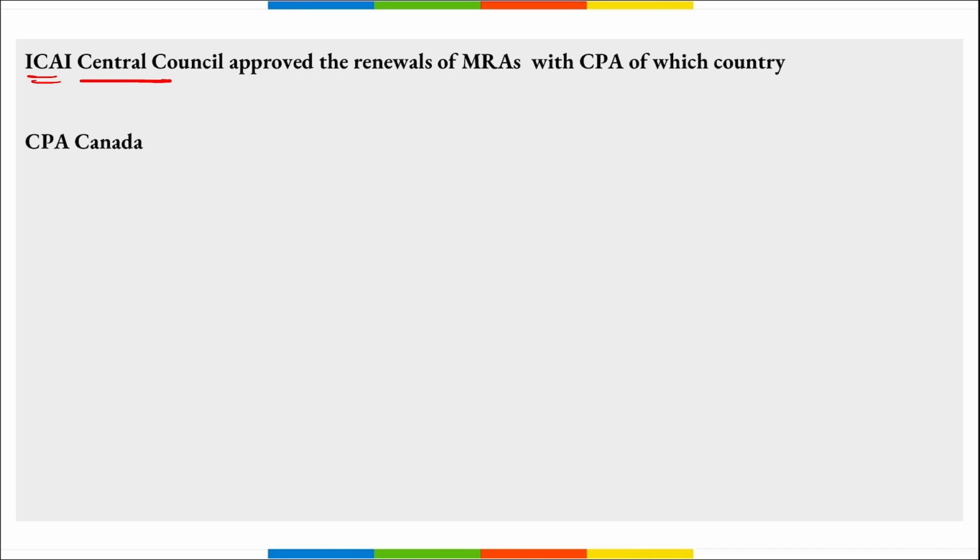Next, ICAI Central Council has approved the renewals of the MRAs with CPA of which country? Remember, recently ICAI, that is the Central Council of the Institute of Chartered Accountants of India, that is India's largest professional accounting body, has recently approved the renewal of the existing mutual recognition agreement with CPA Canada, that is Chartered Professional Accountants of Canada, as well as CPA Ireland.